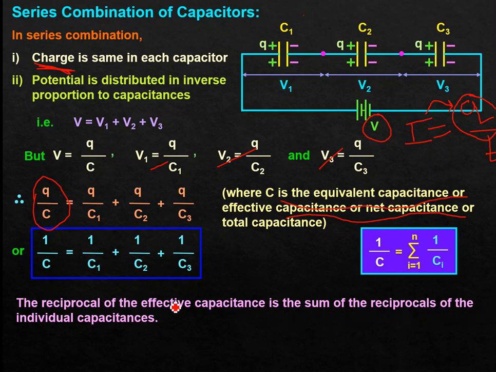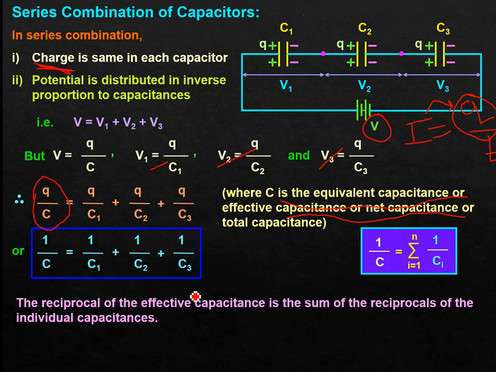So you just try to recall that in case of parallel combination of resistances, the equivalent resistance was what? 1 by R equivalent was 1 by R1 plus 1 by R2, like that. Here in series we are getting this type of result. 1 by C equivalent will be equal to 1 by C1 plus 1 by C2 plus 1 by C3, okay.